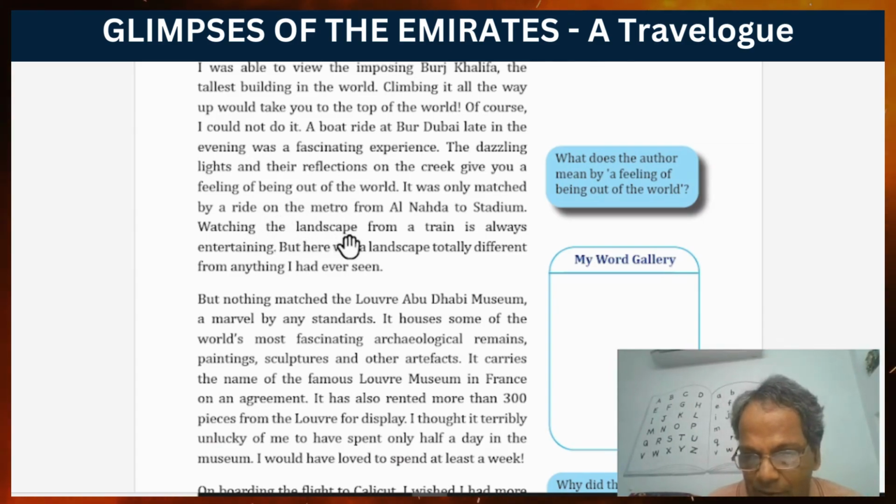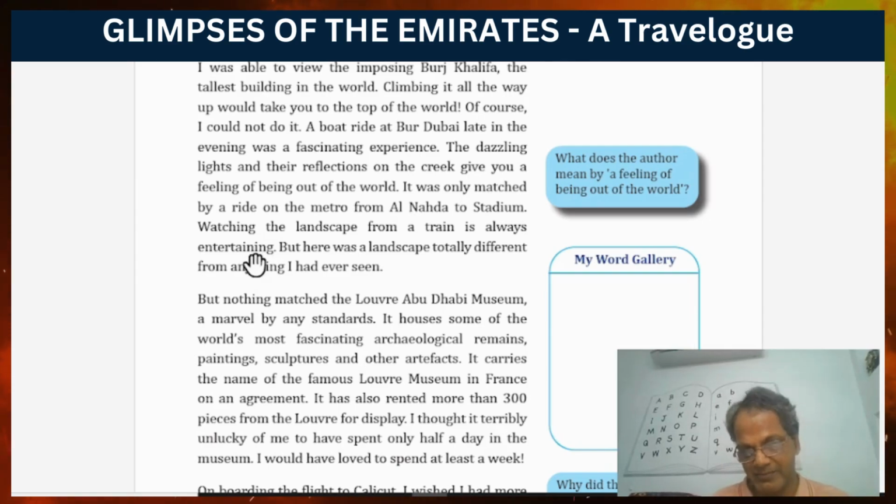Watching the landscape from a train is always entertaining. Entertaining means it gives you much joy and pleasure. That is entertaining.